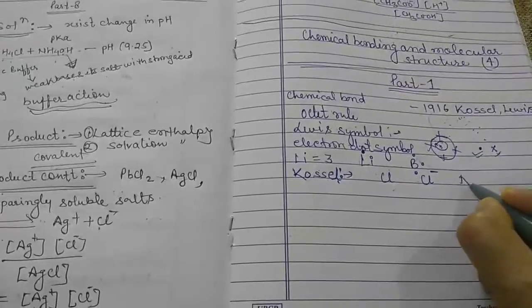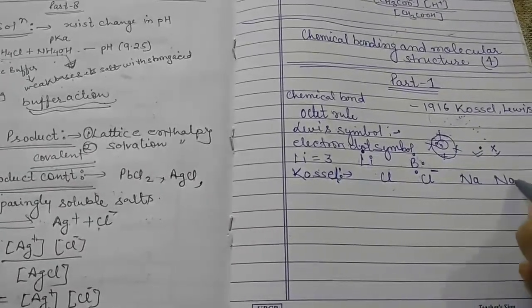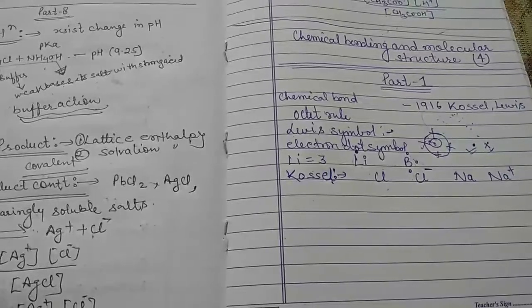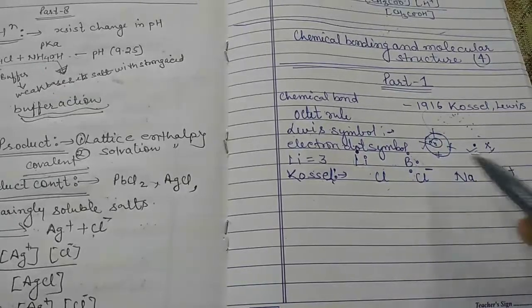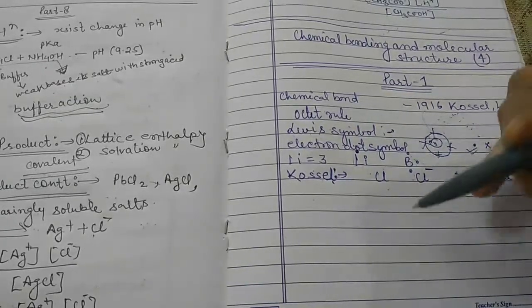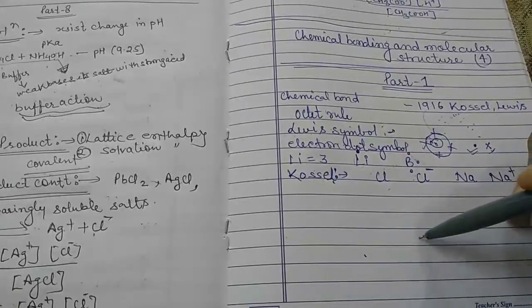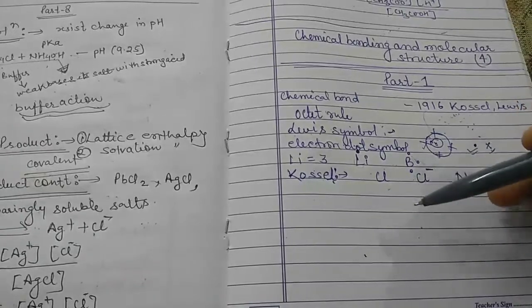If we are talking about an alkali metal, sodium is the alkali metal, and Na plus is the ion. How does it become Na plus? When it loses one electron, it becomes Na plus. So this is a very common fact. Now the third is that the negative and positive ions are stabilized by electrostatic attraction.